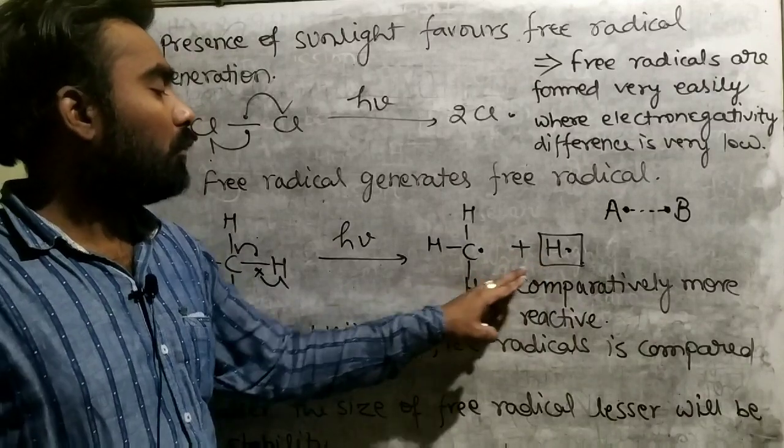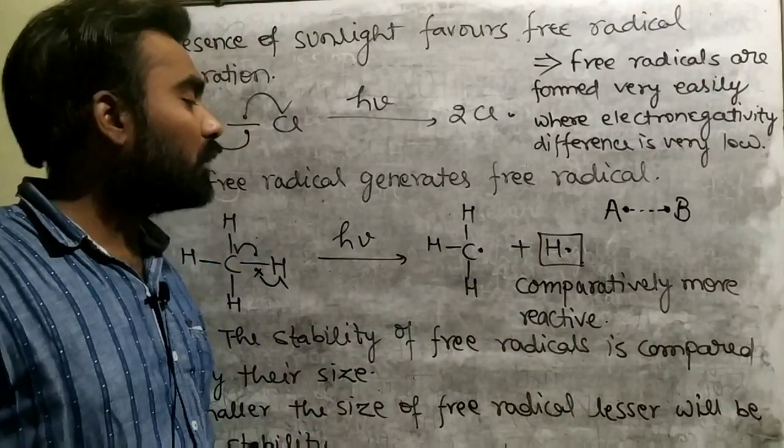So here we are going to compare the comparative stability of both the free radicals.